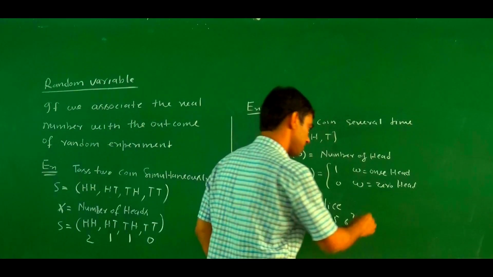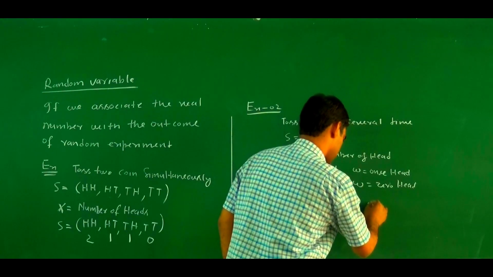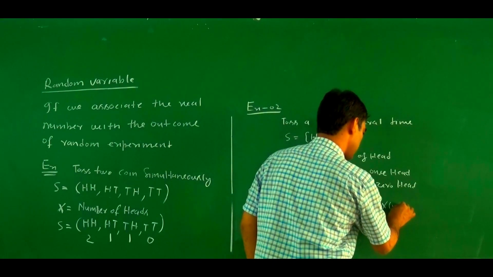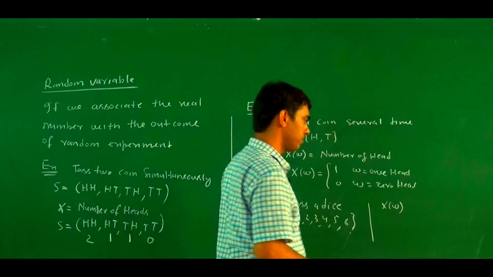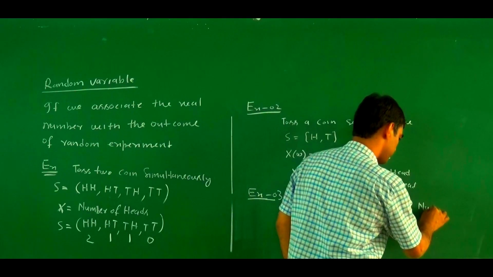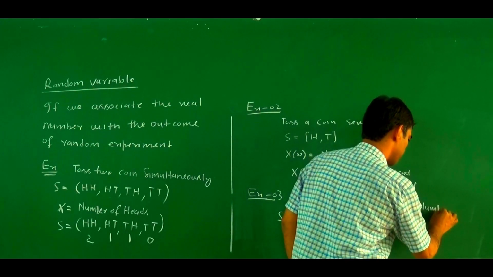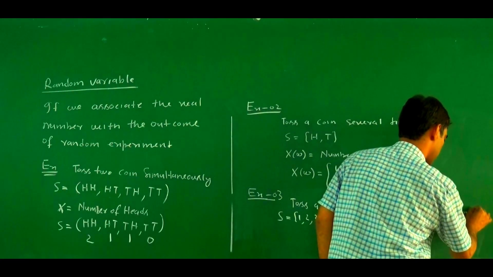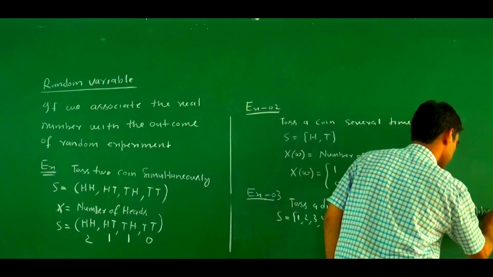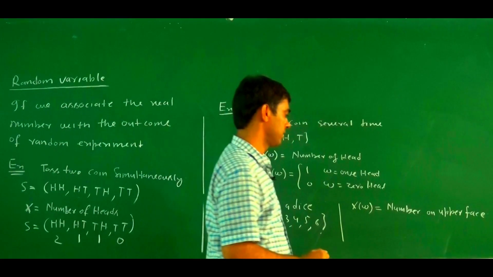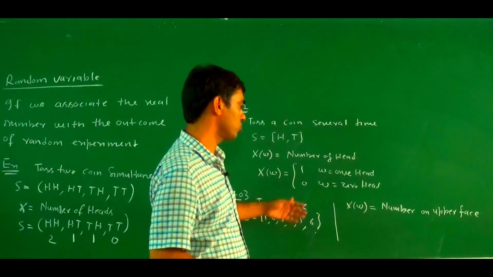If we define X(w) as a random variable, what is the random variable? Here X(w) is the number on the upper face. What are the possible values?